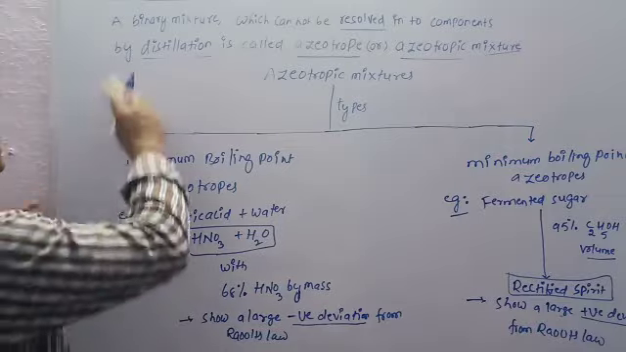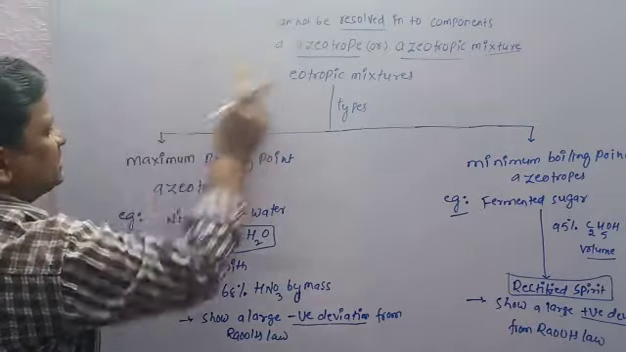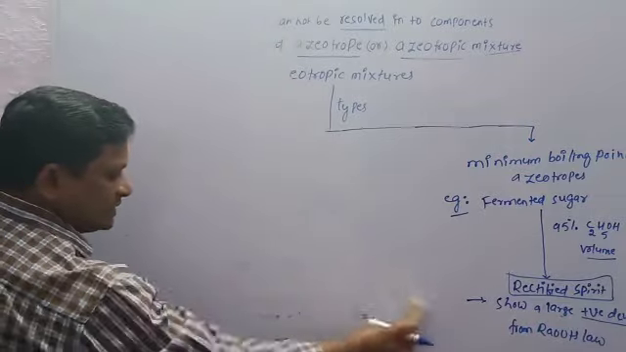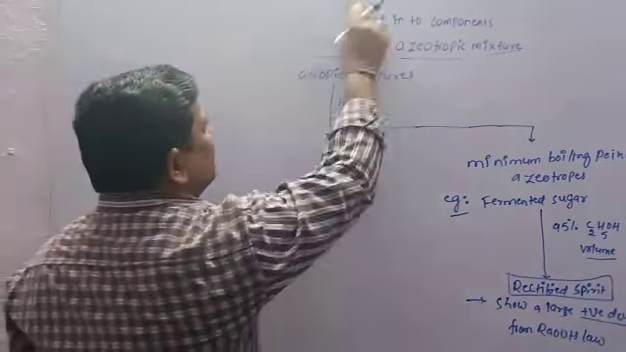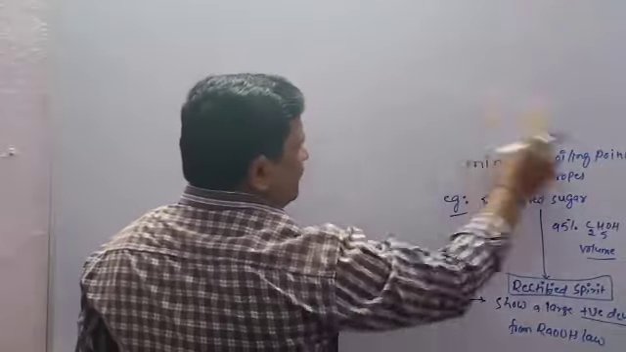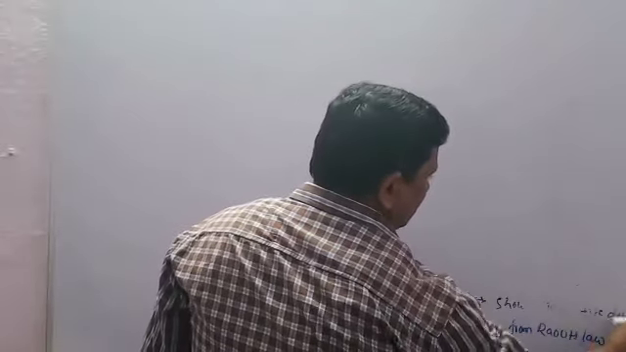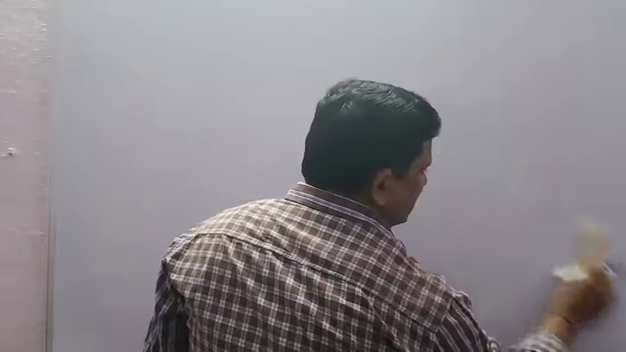After completion of azeotropic mixtures, we are going to discuss colligative properties. What are colligative properties? Generally, colligative properties are mainly four types. One is relative lowering of vapor pressure of solution. Second is depression of freezing point. Third is elevation of boiling point. And fourth is osmotic pressure.